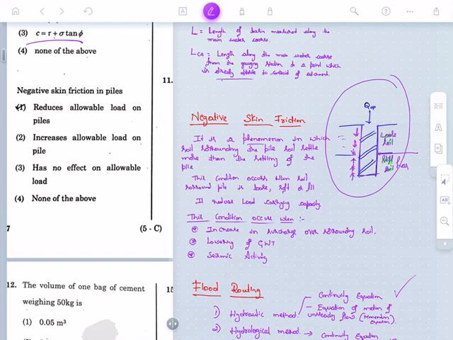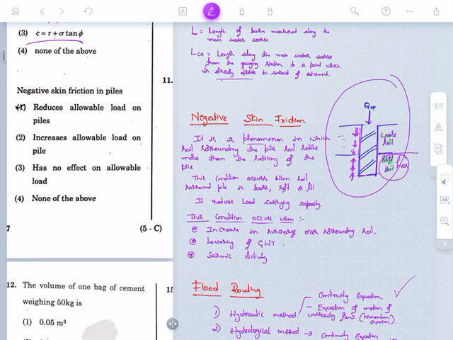But in case of loose soil, what happens? QP, the load, is also acting in the downward direction, and this soil is going in the downward direction. This condition is called negative skin friction. But if there is hard soil, it will give resistance in the upward direction, so the friction will not be negative. In case of loose sand, it happens. So more settling of the pile will take place, because in this condition the pile is going to settle inside the soil, which is called negative skin friction. This condition occurs when the surrounding soil of the pile is loose, soft or fill.